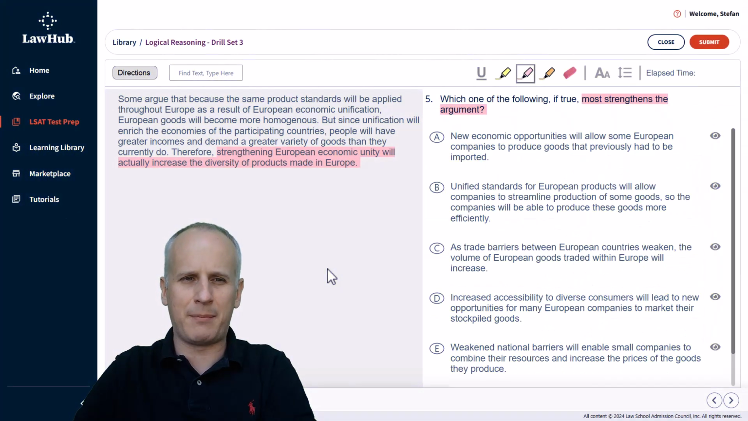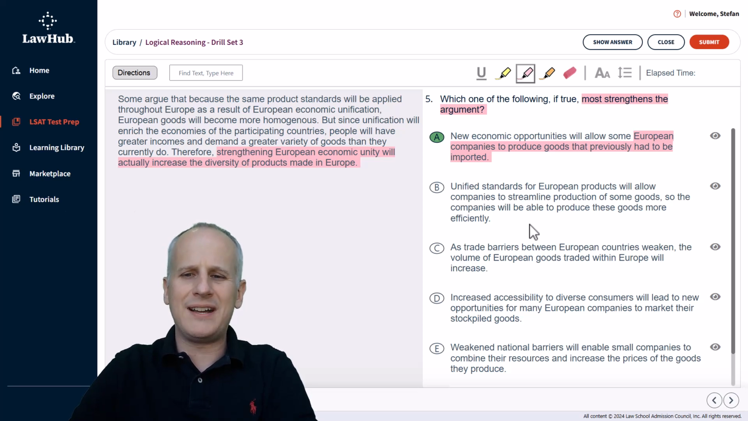That's all I need to be focused on. My metric is more different types of products, diverse products made in Europe. So starting at choice A, new economic opportunities will allow some European companies to produce goods that previously had to be imported. Well, these European companies are going to produce goods that had to be imported previously, making these goods new goods that would add to the diversity of products made in Europe. This matches exactly what we should have had as our mental prediction. We should proactively select A at this moment, and this will allow us to potentially go a little bit more briskly through the remaining answer choices.